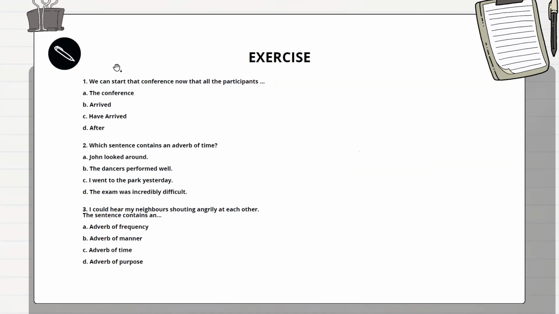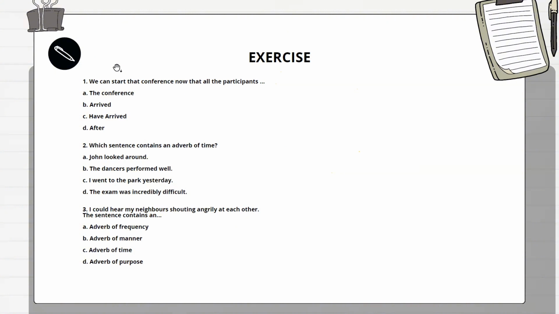D is wrong because after is a connector, and the sentence already has a connector. For A, the conference is the subject. For B, the word arrived means that the event is already in the past, even though the conference could have started. This indicates that the conference has not been held in the past. So the correct answer is C.